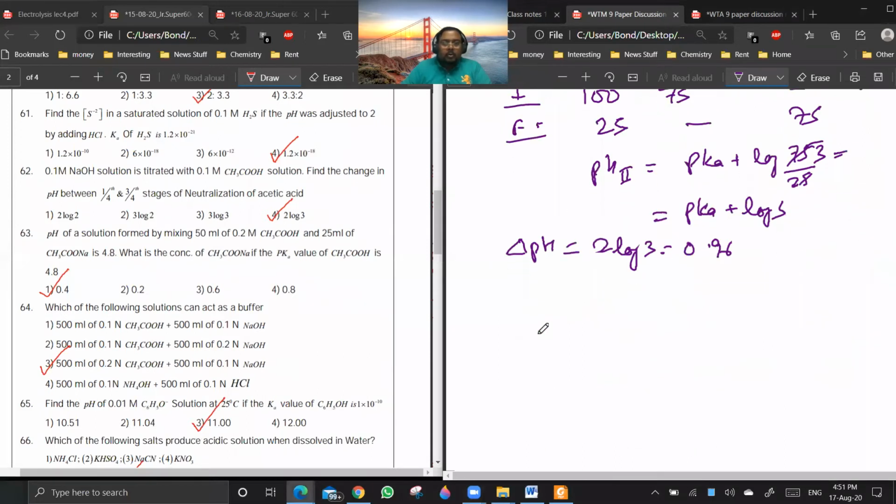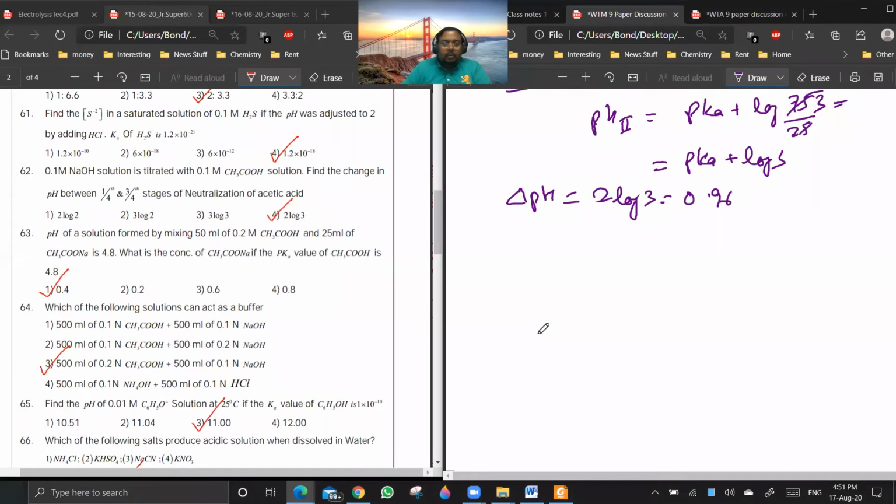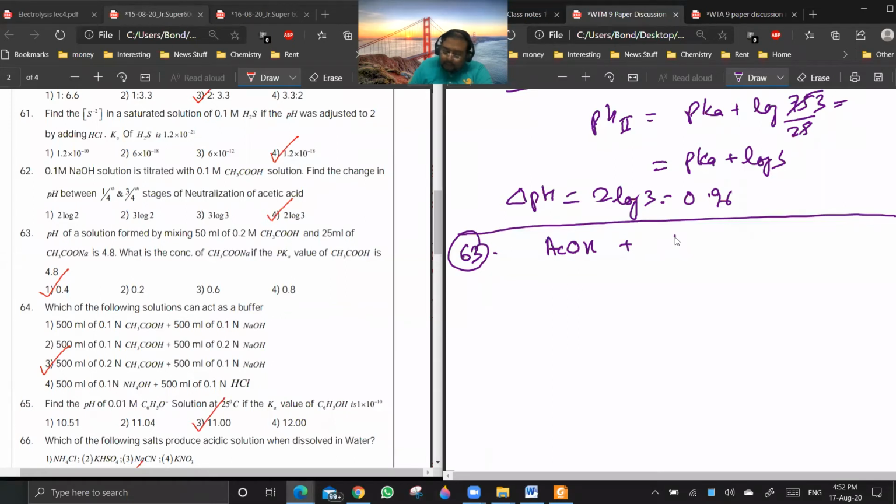Let us see 63 first. 63 says that you are mixing two solutions. So you have acetic acid and you are mixing acetate ion.